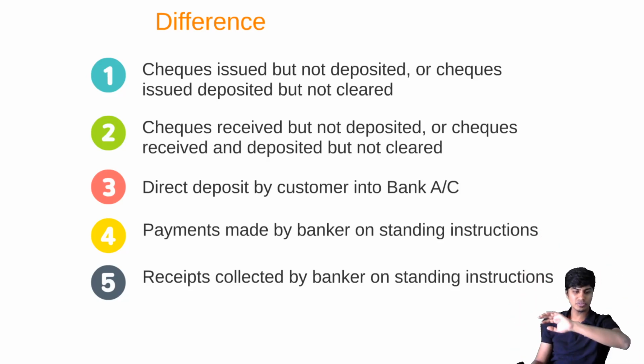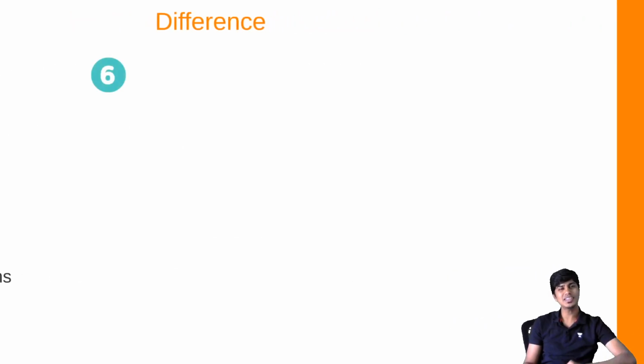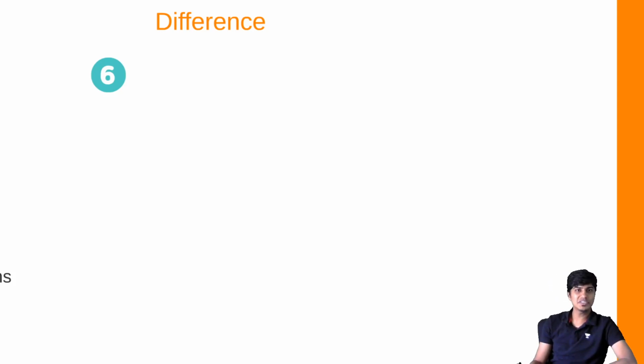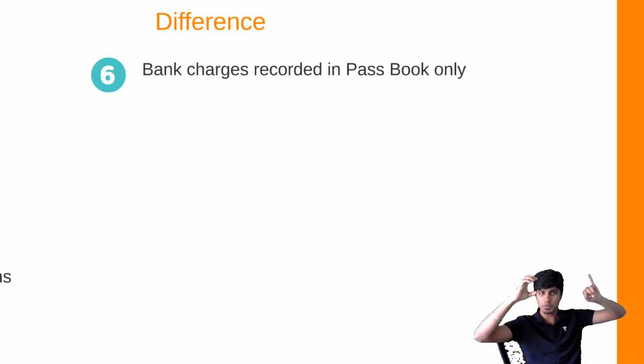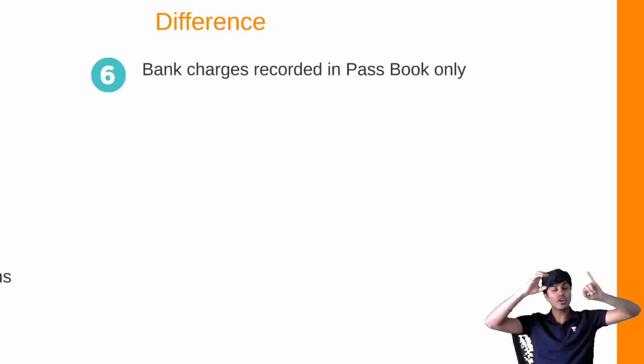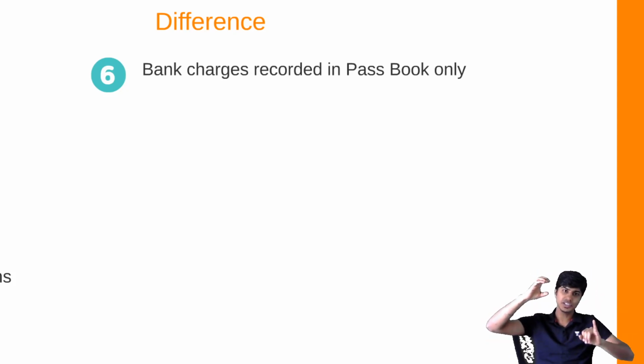Let's go to the sixth one. The sixth one is, why does the banker give all these services of collecting money on my behalf, paying money on my behalf, clearing checks? For all of these services, the banker will charge me some money, and that money is what we call bank charges. And these bank charges, whatever the banker charges, would be recorded in the passbook only. So the banker has recorded in my passbook all the bank charges, because of which my balance as per passbook has decreased.